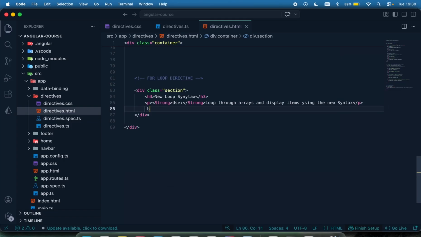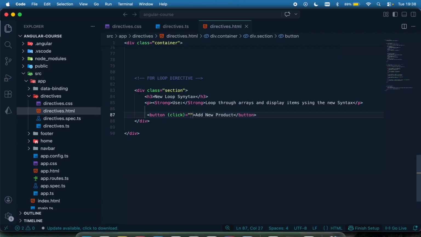Now move it down, I'm just going to have a button to add a new product. I'm just going to call this add new product like that. And this is going to be an event binding, and the event I want to listen to is a click.